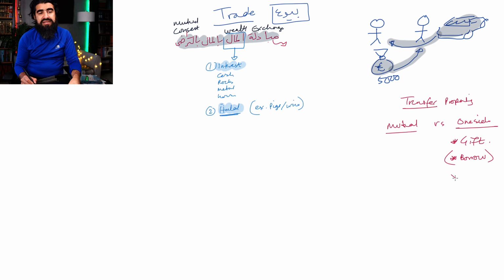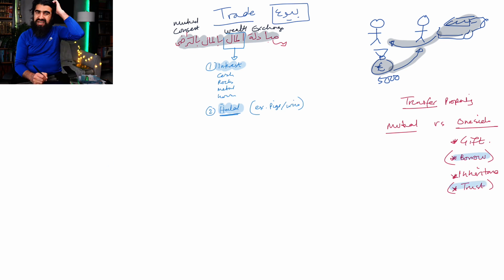Number 3 is inheritance. So for example, let's say someone passes away in your family and you receive some of their property. There's a one-way deal that has taken place, okay? Number 4, and this is not a transfer of ownership, this is a trust. So someone leaves some money with you, or they leave a watch with you, or they leave something valuable with you. So these 2 are not necessarily considered to be transfer of ownership, but it's just the other 2, gifting and inheritance. This is a one-way sort of deal here.